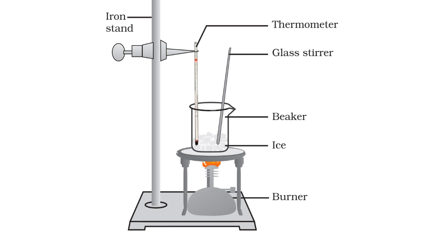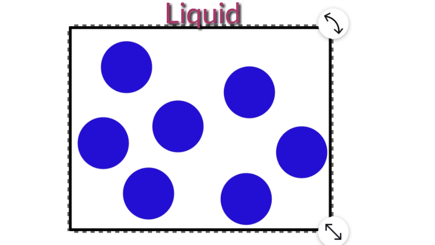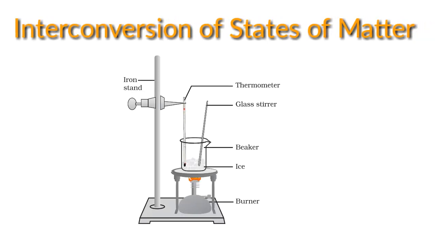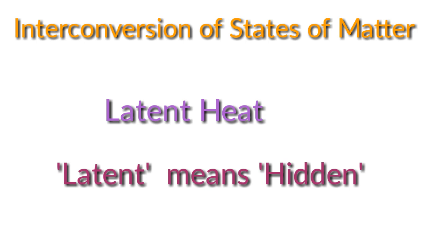Because this heat energy is used for overcoming the force of attraction between the particles, so that it can change from solid to liquid state. As the force of attraction between the particles decreases, the particles move apart from their fixed positions. That is, change of state from solid to liquid takes place. As this heat energy is absorbed by ice without any rise in temperature, it is considered that the applied heat energy is hidden inside the contents of the beaker and is known as latent heat. The word latent means hidden. So, this is the hidden heat.